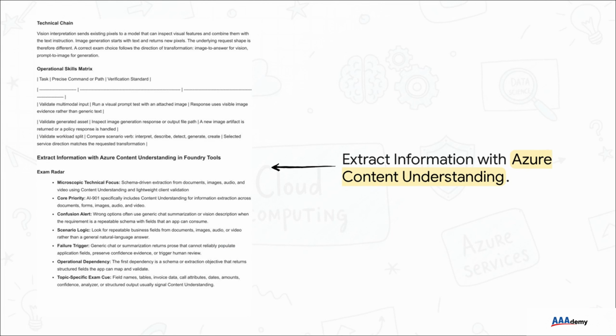Going back to our earlier example about pulling vendor names from invoices, this is exactly why Azure Content Understanding is the correct tool for the job. It uses a rigid schema to capture structured fields alongside confidence scores. And this is a game changer because it allows your app to easily map the data into a database or flag it for human review if the confidence is low. This kind of precision completely outperforms a generic unstructured chat summary. You get exactly what you ask for in the exact format you need.